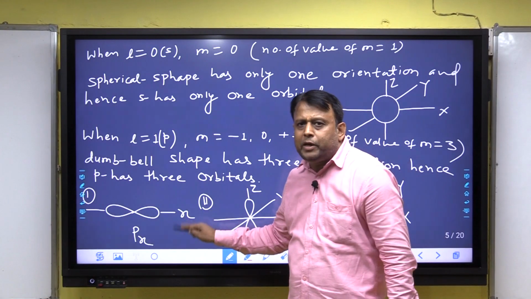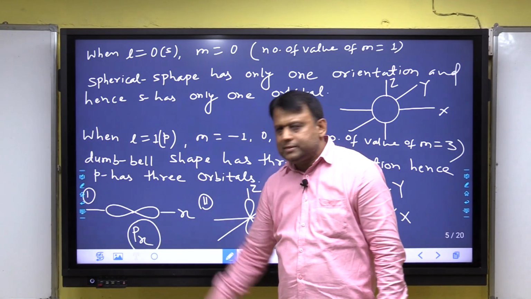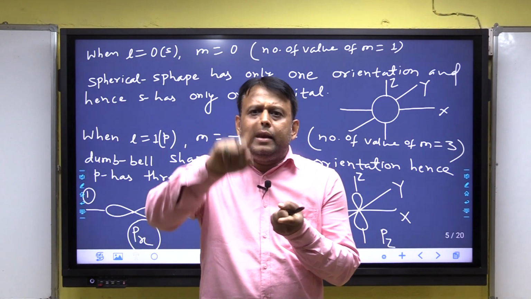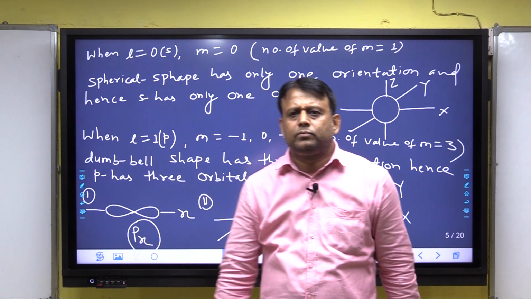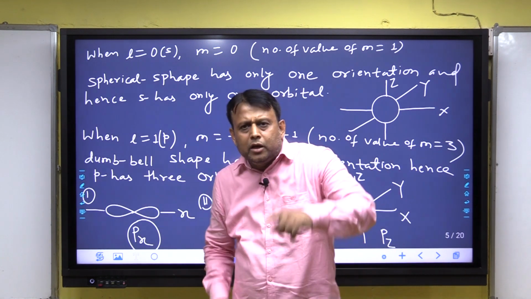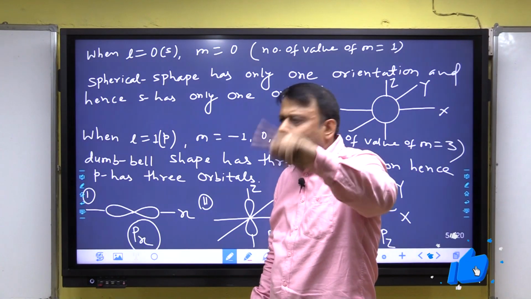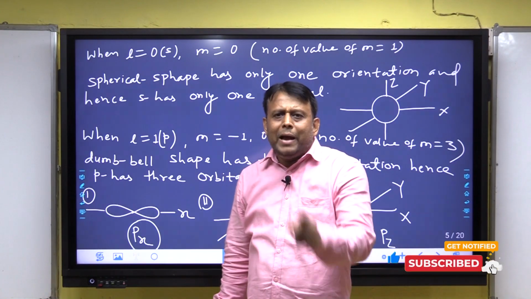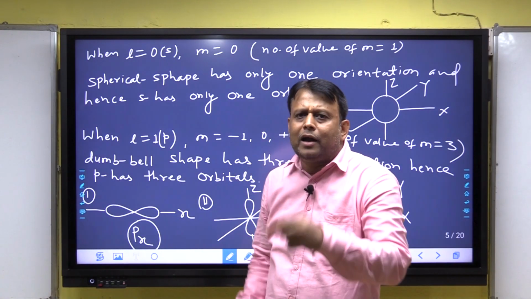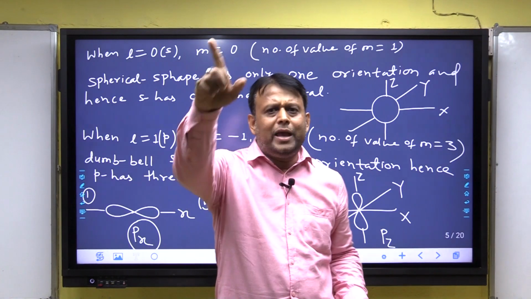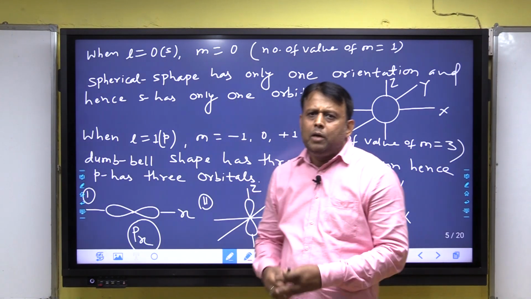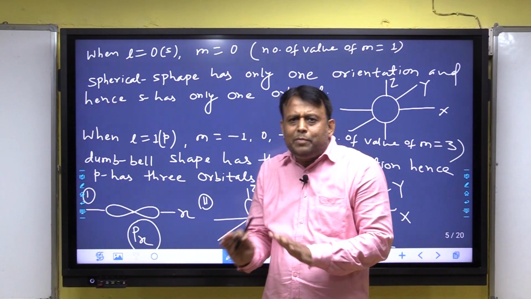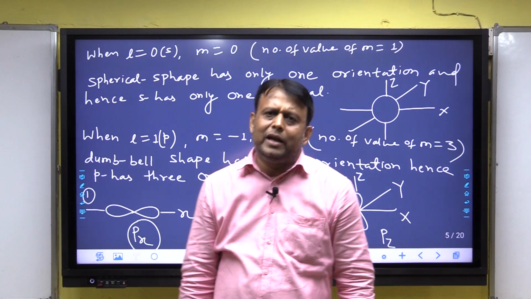One orientation is Px. Listen carefully. Px means the dumbbell lies on the x-axis. I am repeating, Px means the dumbbell lies on the x-axis, and when the dumbbell lies on the x-axis, there is maximum probability of finding the electron on the x-axis, and hence Px is called an orbital. Clear? Px is called an orbital because the dumbbell is on the x-axis, maximum probability of finding the electron on the x-axis.